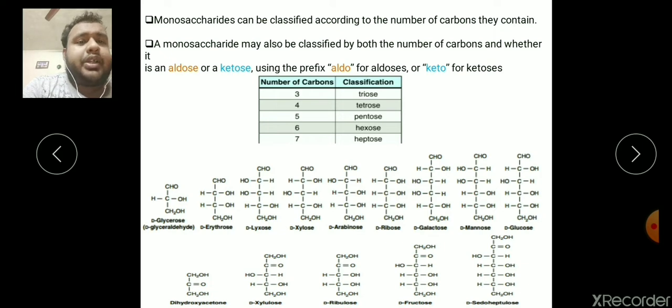According to the carbon number, they can be classified. Here you can see the list. They will be called triose, tetrose, pentose according to the number of carbons. They can also be classified according to their carbonyl group. They are called ketose for the keto group, and aldose due to the aldehyde group. Here you can see the list of the aldoses starting from 3-carbon glyceraldehyde to 6-carbon glucose, and the ketose compounds start with 3-carbon dihydroxyacetone to 7-carbon pseudoheptulose.